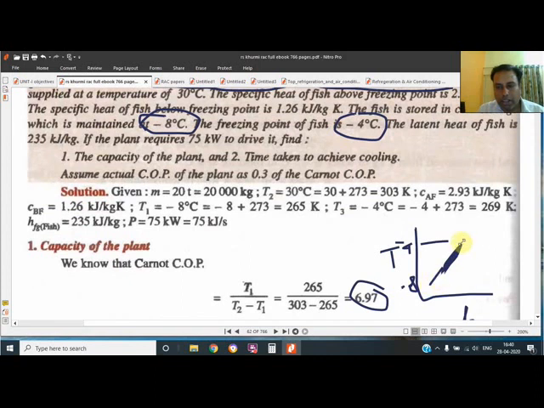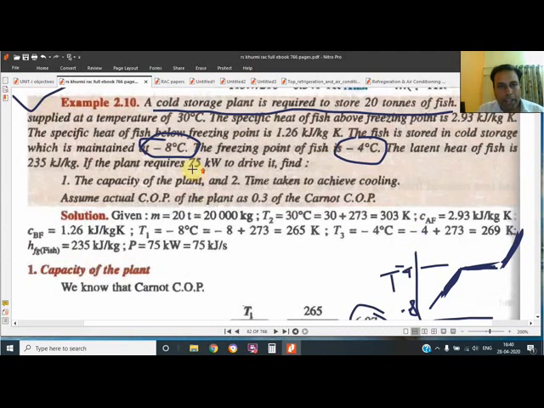It is in the solid state. Now the melting point is -4, so the fish will convert from -4 ice to -4 liquid. A horizontal line will be obtained. Now again the fish will be heated, so its temperature will change from -4 to the final temperature, that is 30. Means this much heat is to be removed. First we have to cool it from 30 to -4, then from -4 to -4 again, and then from -4 to -8.